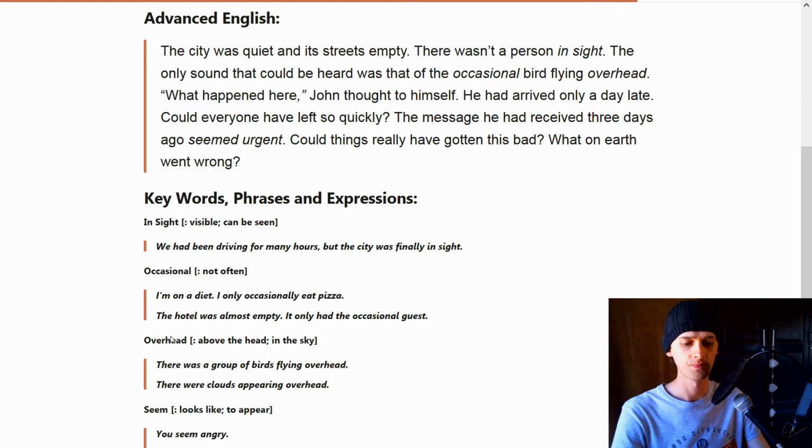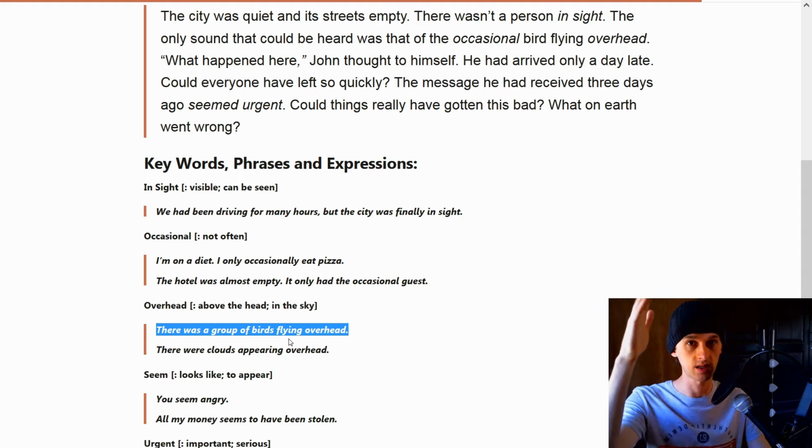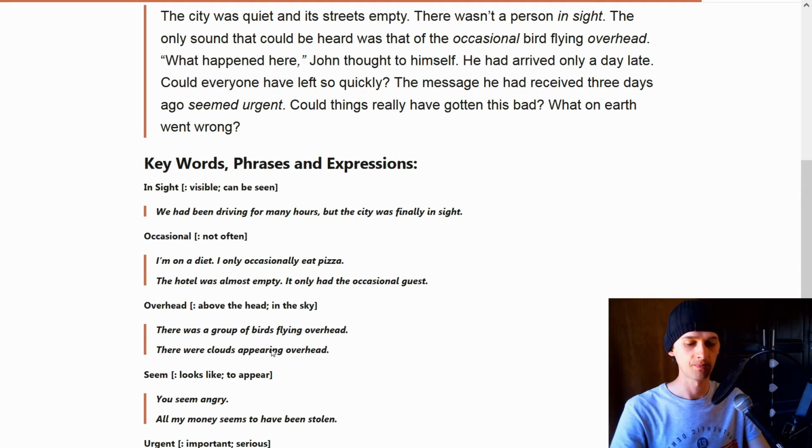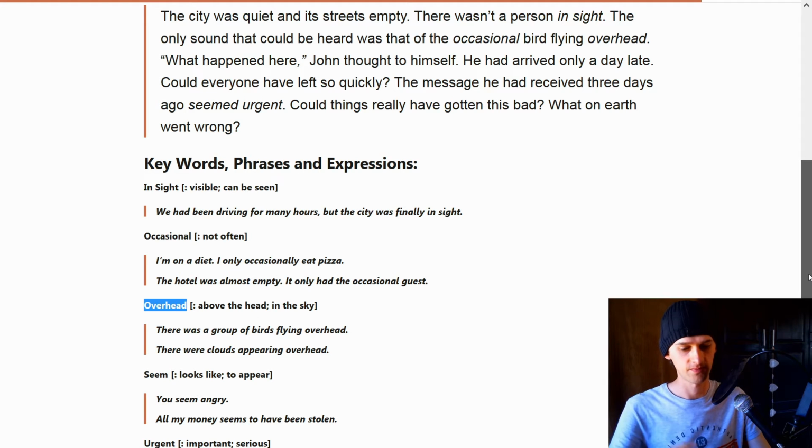That's what that means. So overhead here, we see there was a group of birds flying overhead, which just means the person might have looked up to the sky and he saw birds flying in the sky above his head. So overhead in the sky, above his head. That's overhead. There were clouds appearing overhead, meaning there were clouds in the sky. So this word isn't too difficult to understand what it means if you just look at the words over your head, above your head, in the sky.